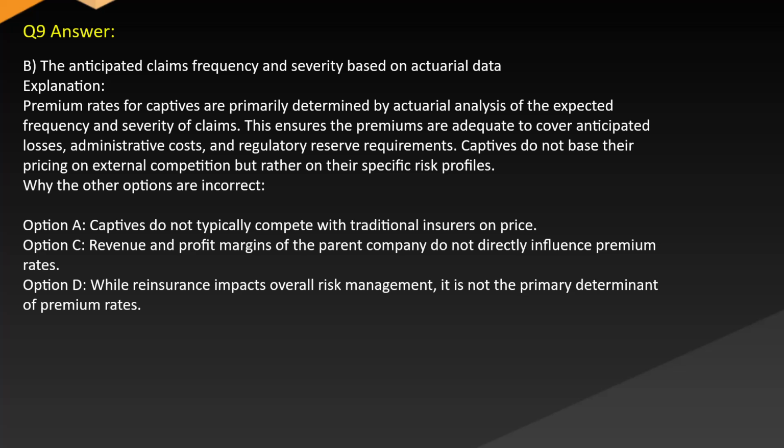Why the other options are incorrect. Option A: captives do not typically compete with traditional insurers on price. Option C: revenue and profit margins of the parent company do not directly influence premium rates. Option D: while reinsurance impacts overall risk management, it is not the primary determinant of premium rates.